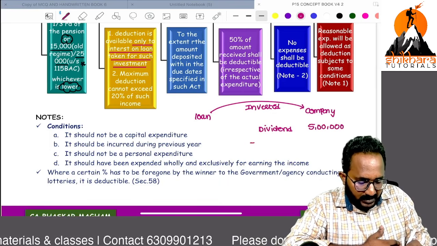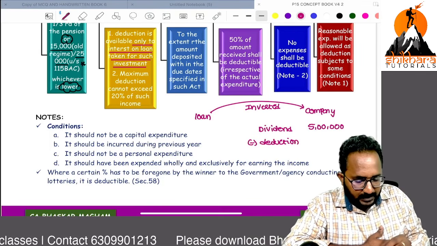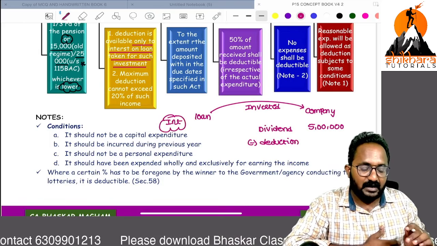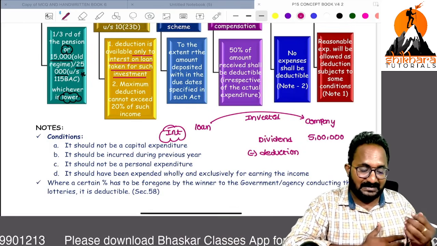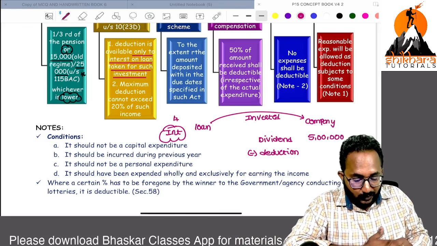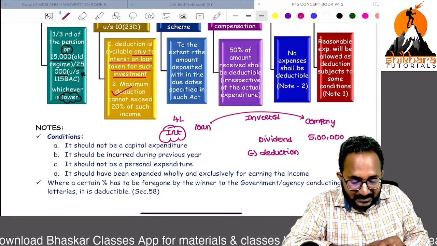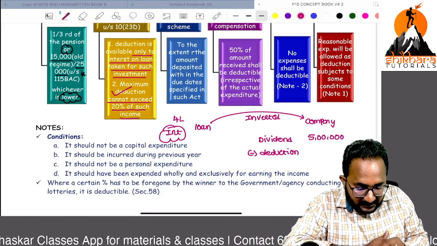From this, can you reduce any deduction? Yes, you can reduce the deduction with respect to this loan. If you paid any interest, only this interest you can reduce as a deduction. Sir, can I take the total interest as a deduction? No, no. Actually I paid interest of 4 lakh, sir, but you can't take the 4 lakh. Remember, the maximum deduction cannot exceed 20 percent of such income.